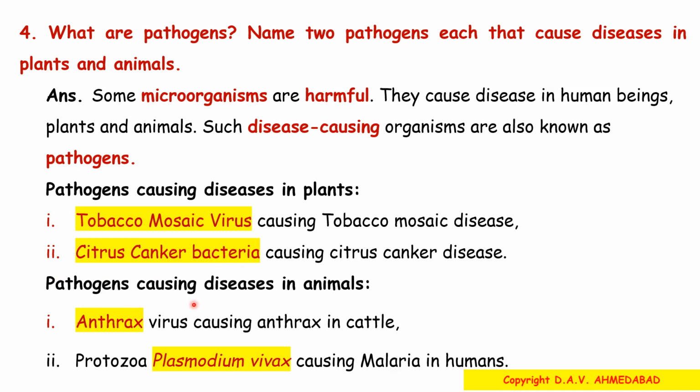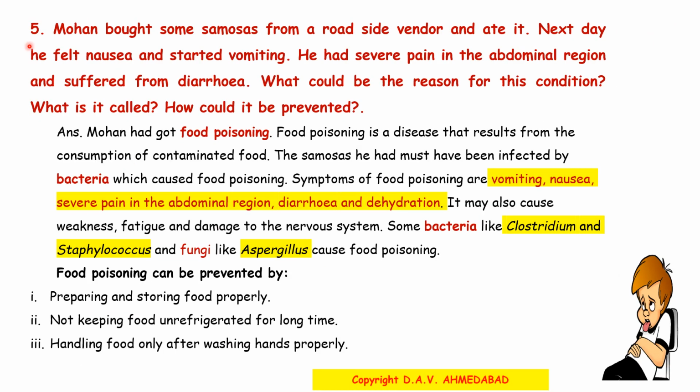Pathogens causing diseases in animals. Anthrax bacteria causing anthrax in cattle. Protozoa Plasmodium vivax causing malaria in humans. Number 5. Mohan bought some samosas from a roadside vendor and ate them.